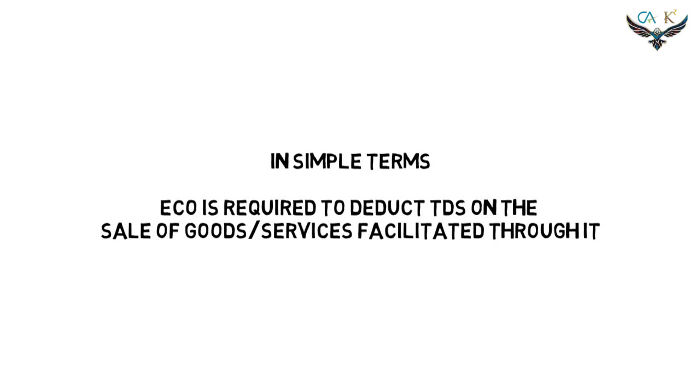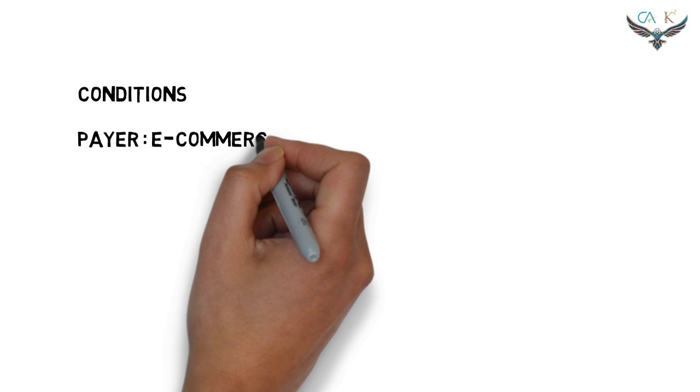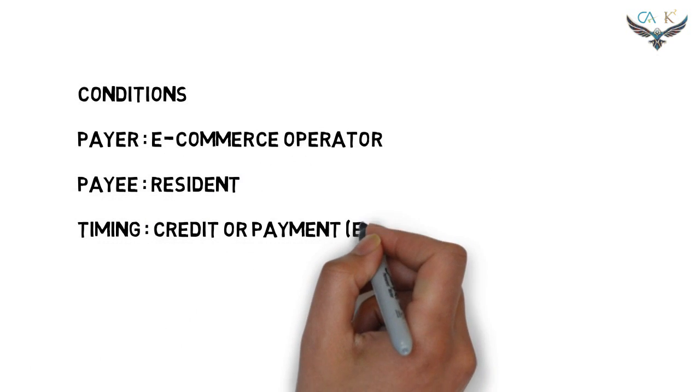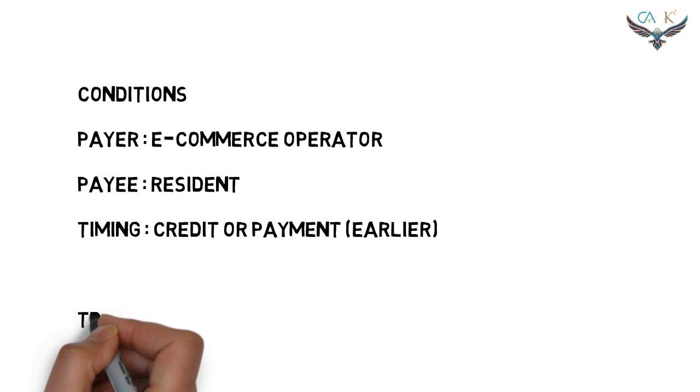Okay, now let's see when the TDS under section 194O is required to be deducted. The conditions are: the payer should be the e-commerce operator, the payee should be the resident e-commerce participant, and the timing of TDS is the credit or payment, whichever is earlier.